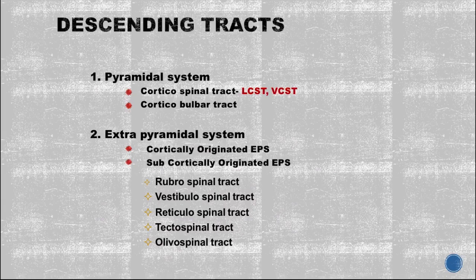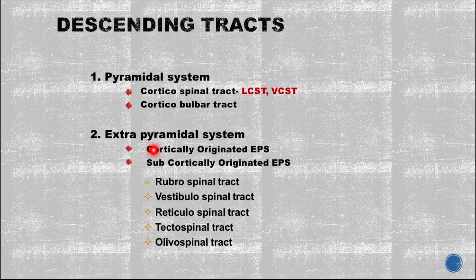Now, these descending tracts can be divided into pyramidal and extrapyramidal. At times it becomes confusing, because we forget which one is pyramidal and which one is extrapyramidal. Few books differ on why it is called pyramidal and extrapyramidal, but mostly the consensus is that pyramidal is because they form the pyramid in the medulla that we have seen in the previous slide.